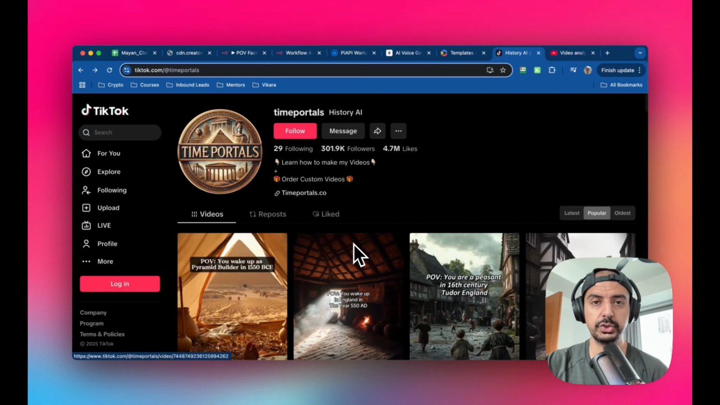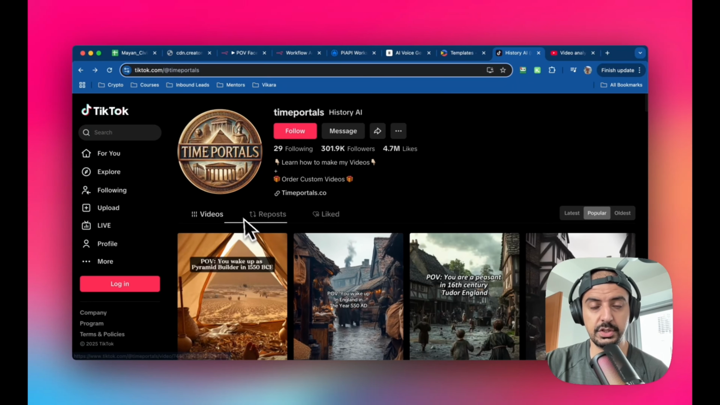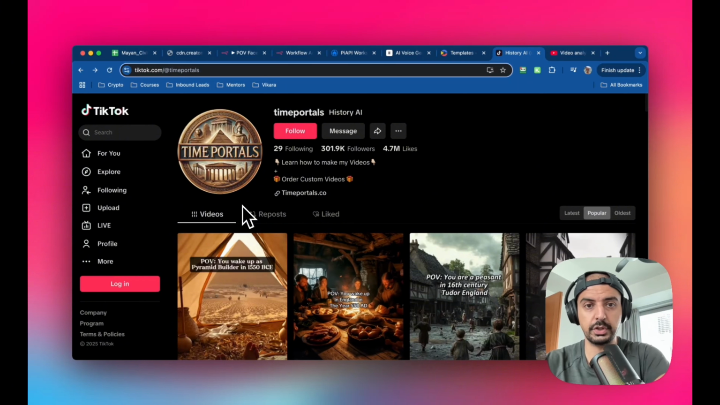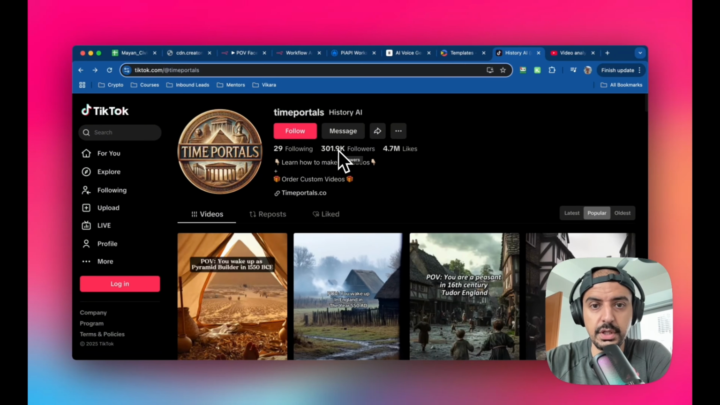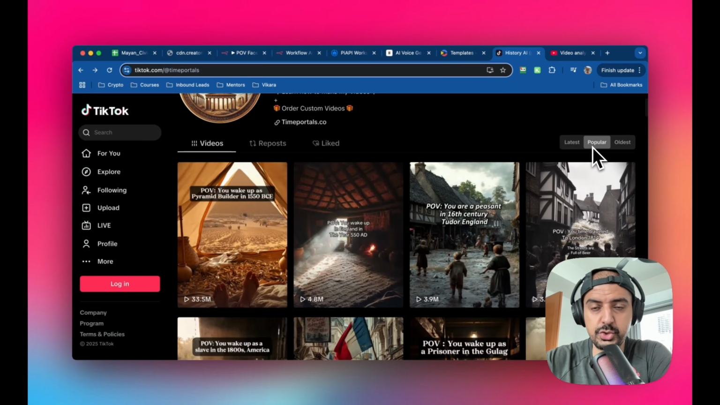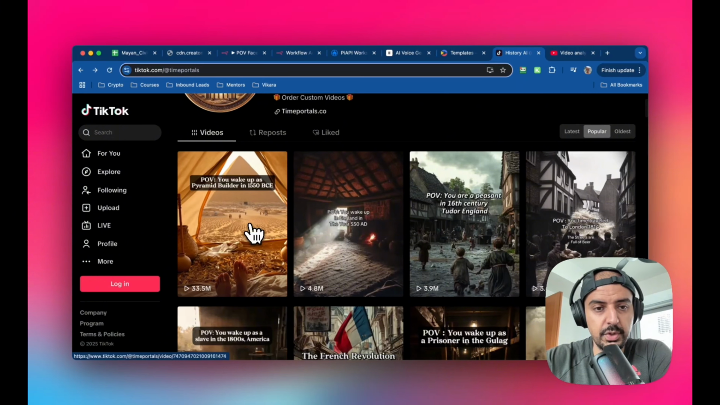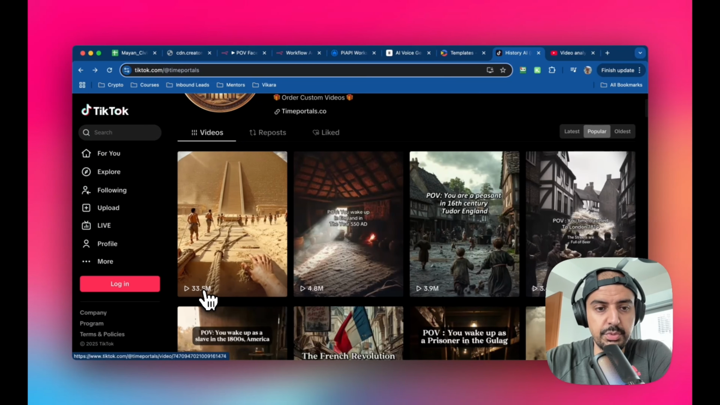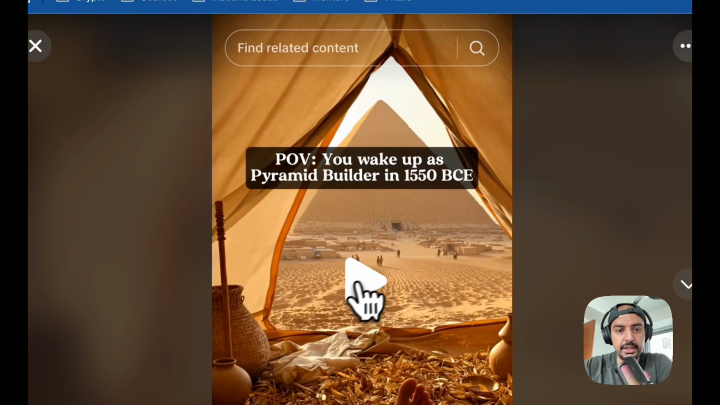So let's get started. Before I show you the build and exactly how it works, I wanted to show you this Time Portal's profile on TikTok, okay? And what's interesting is that they have like 300,000 followers, almost 5 million likes. I've gone ahead and sorted by popular. And you can see that the most popular video is this one here, which has 33.5 million views, okay? So it's very viral and it's a very simple video, right?